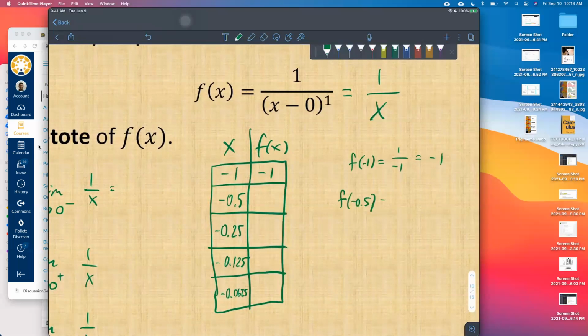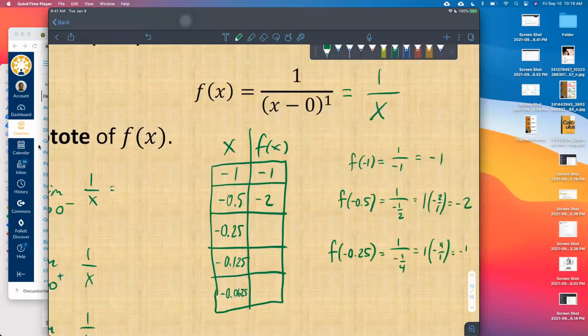F of -0.5, this is 1 over -0.5, and if you write -0.5 as a fraction, this is -1/2, right? And so you have 1 times -2 over 1, which is -2. I flip the bottom and multiply. We can punch this into our calculator. We would get -2. Notice the number is becoming more negative, at least so far. So it looks like maybe the negative infinity idea is correct. F of -0.25. You all know that -0.25 is -1/4. So this is 1 times -4 over 1. This is -4.